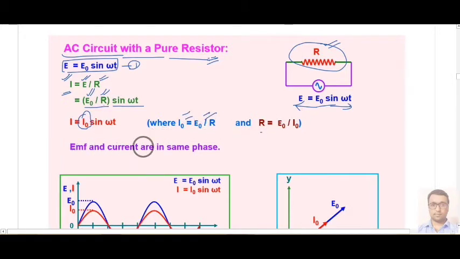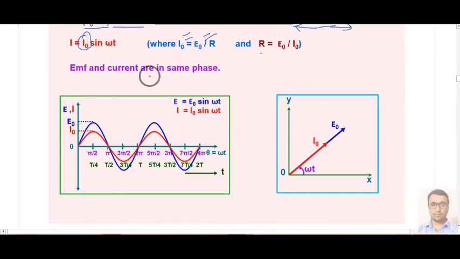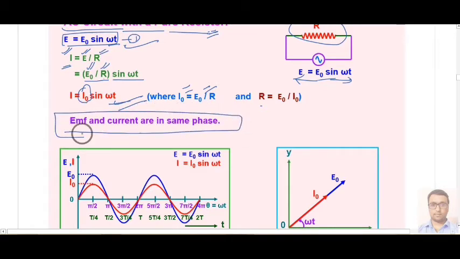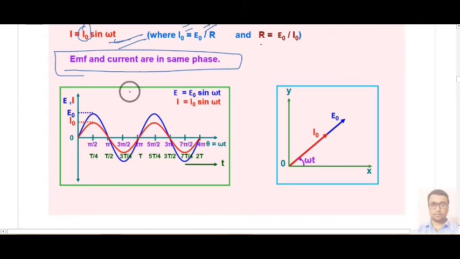If we want to plot a graph, we know that for voltage and for current we have the same phase, omega t. So we can write that EMF and current are in the same phase. First we make the graph of EMF, then the graph of alternating current.